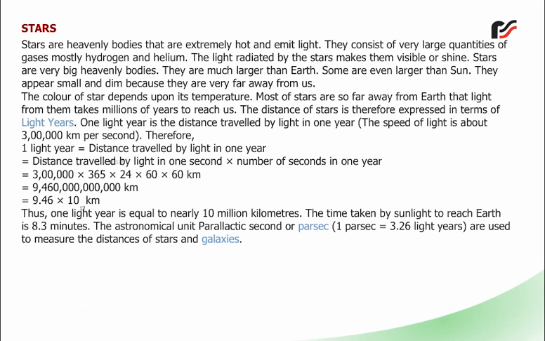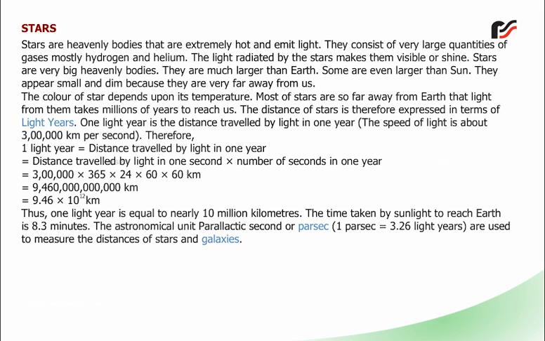Stars. Stars are heavenly bodies that are extremely hot and emit light. They consist of very large quantities of gases, mostly hydrogen and helium. The light radiated by the stars makes them visible or shine. Stars are very big heavenly bodies. They are much larger than Earth. Some are even larger than Sun. They appear small and dim because they are very far away from us.